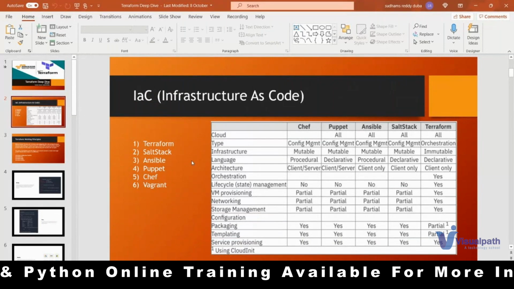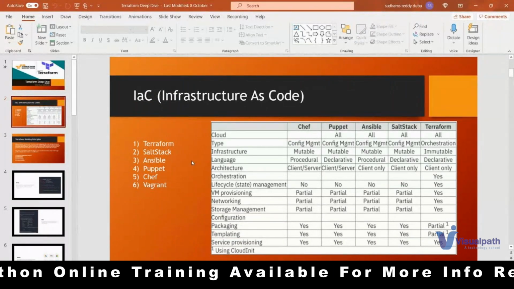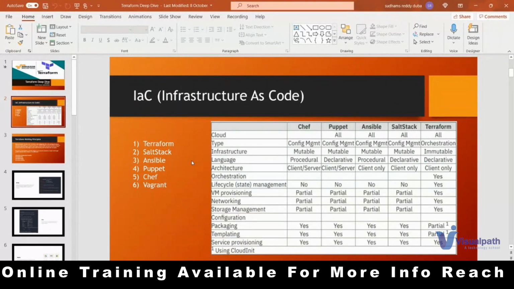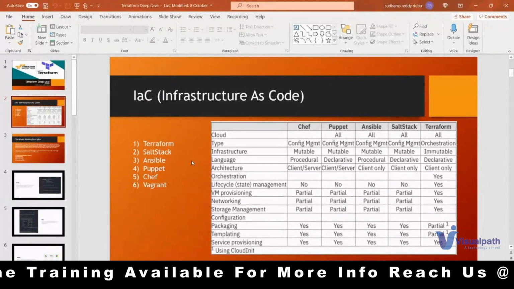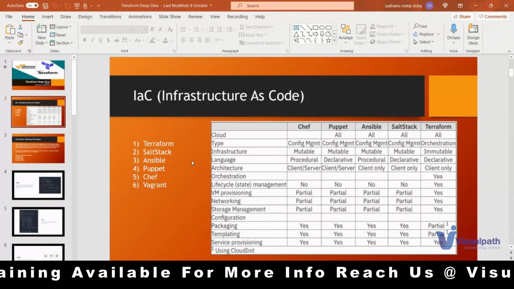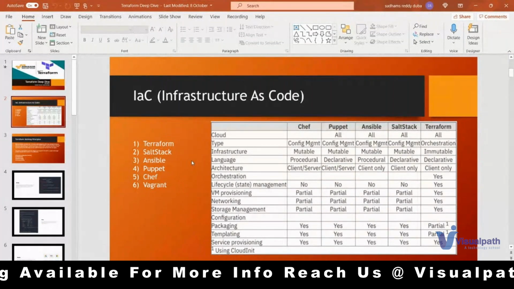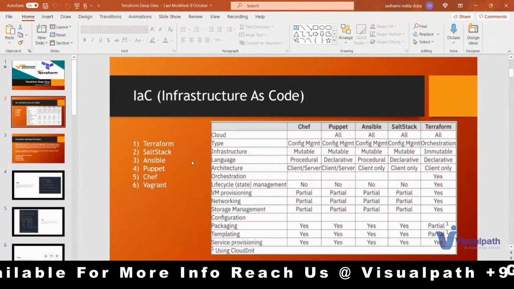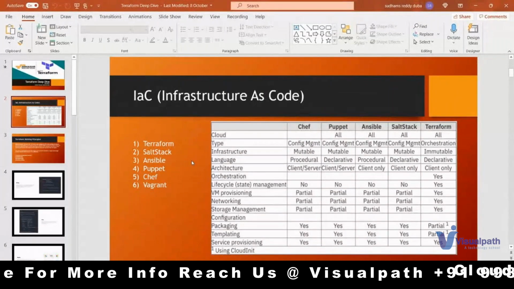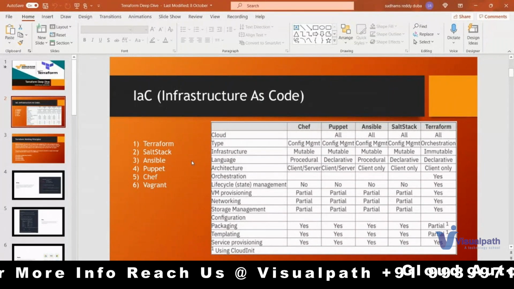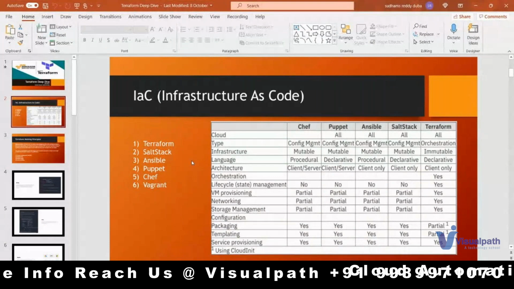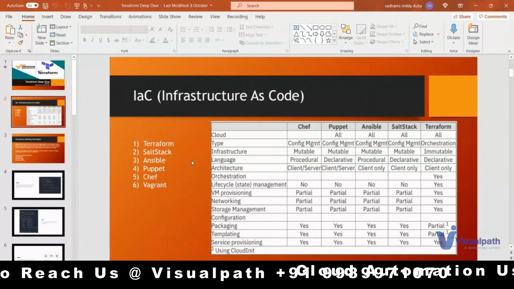First of all, let us understand what this is all about. We have infrastructure as code. What does it mean? We have different types of platforms and services in cloud computing, like IaaS, PaaS, SaaS. Okay, infrastructure as a service.